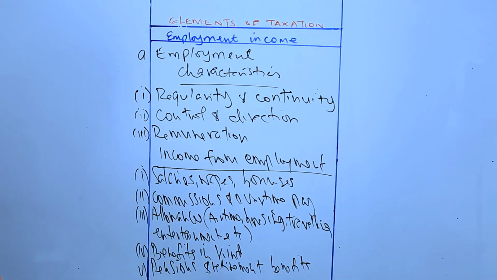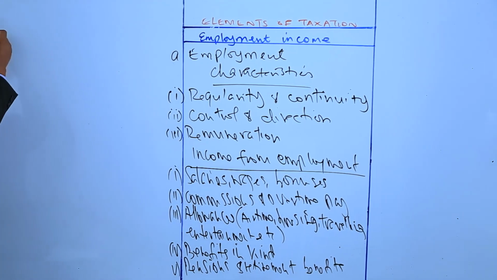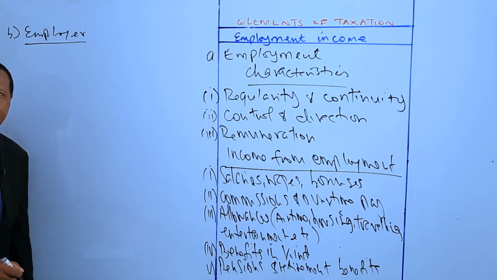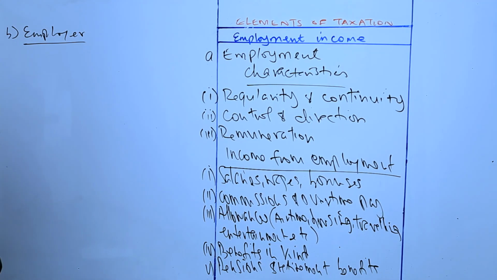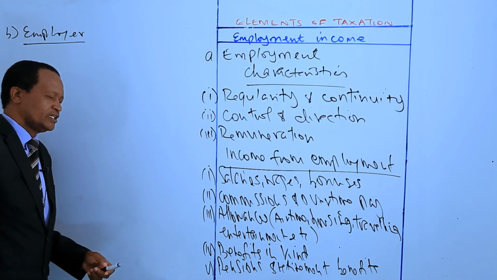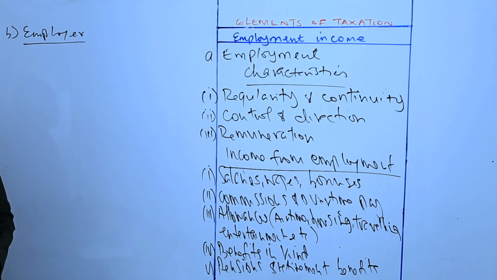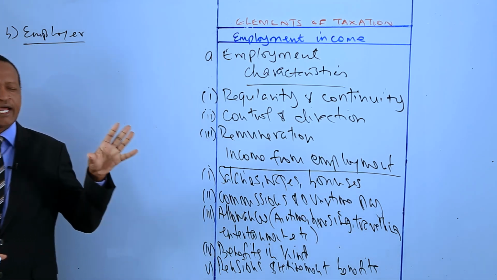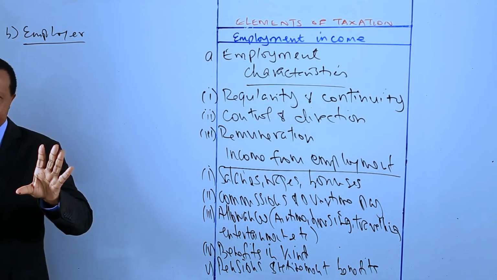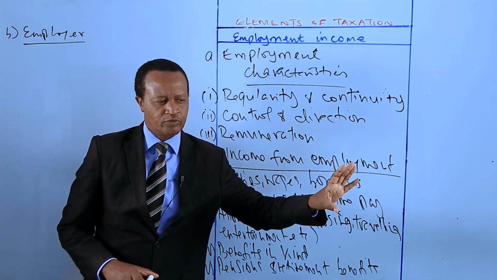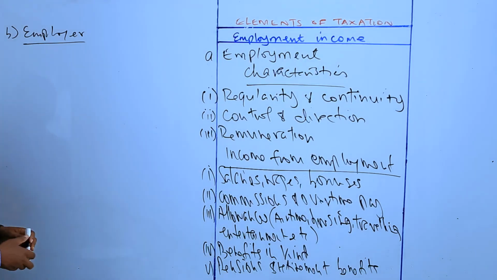Let's move on to the second part of the lesson, where we ought to define employer. B. Employer. An employer is an entity, and this entity could be a company. The entity could be an individual. It could also be a partnership. It could be a government body. So an employer is an entity that engages another person under a contract of service. That's the meaning of employer.